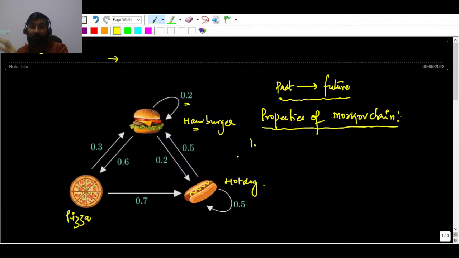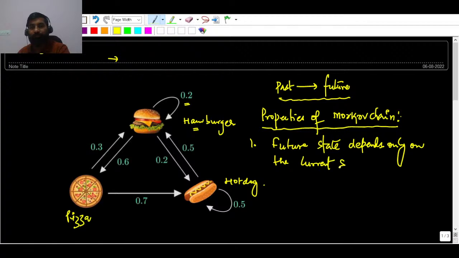The future state depends only on the current state, not the steps before, in fact. Okay, what is the meaning of that? We will see it with one example again. So a future state depends only on the current state, not on the steps before.